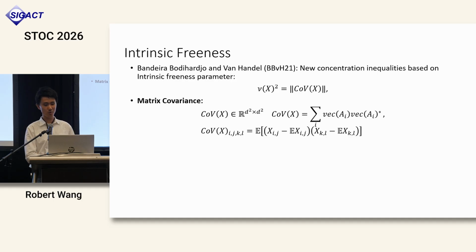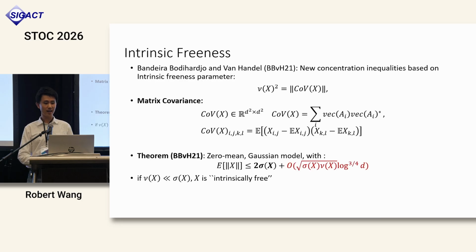In other words, we treat X as one giant vector, and we take its covariance matrix. What they showed is that in the Gaussian setting, the expected norm is upper bounded by 2 sigma_X plus the geometric mean between sigma_X and this new nu_X parameter, times some polylog factor. In particular, if nu_X is much less than sigma_X, this second part becomes negligible, and the bound is just dominated by 2 sigma_X, in which case the lower bound part of Khinchin would be tight. These matrices, we refer to as intrinsically free.